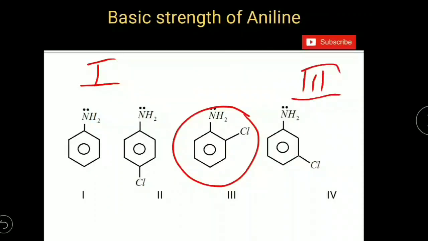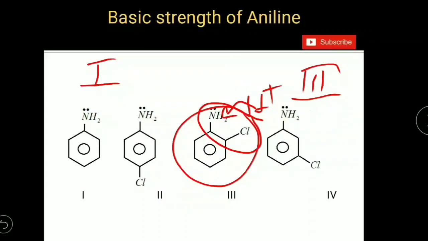because of ortho effect. Just like in aromatic carboxylic acids, even in anilines also there is ortho effect. Whatever the nature of group present at the ortho position, due to the repulsion between aniline and the group present at the ortho position, protonation of aniline will become difficult. H plus ion can't come here to attack on aniline group because of the repulsions present here. So ortho isomer is weakly basic.